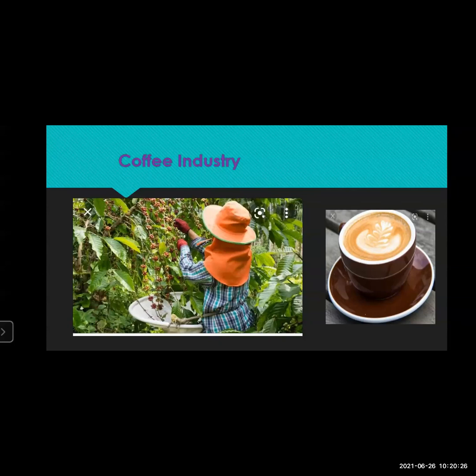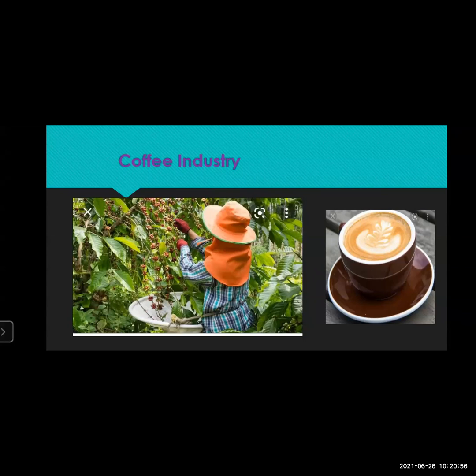We have different coffee brands in India. Of course, Nescafe is there, then Koinonia is there, Araku is there, Black Baza coffee is there, then Halle Berry is there, and many more. You must know more coffee brands. So this is also related to the agro-based industry, and because of this we have taken it up.